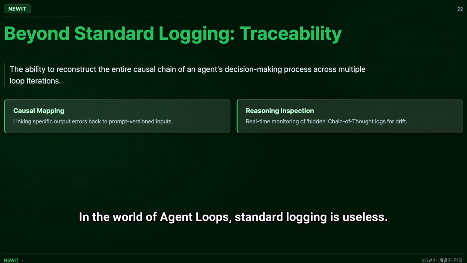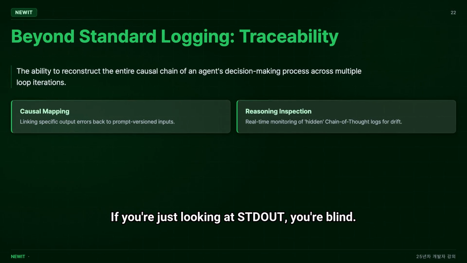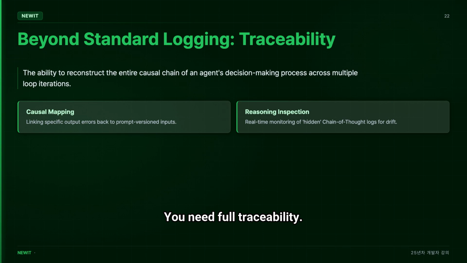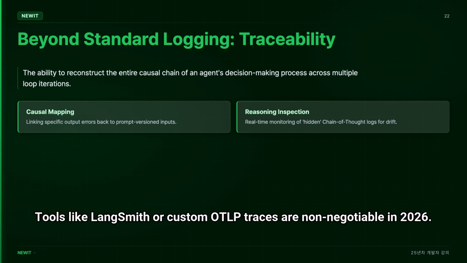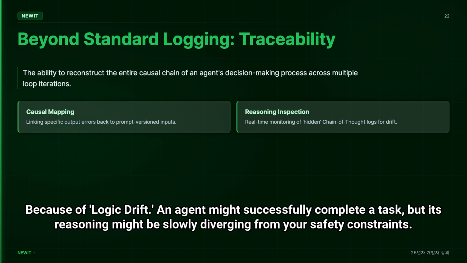In the world of agent loops, standard logging is useless. If you're just looking at stdout, you're blind. You need full traceability. This means tracking every thought, every tool call, and every hallucination back to a specific prompt version. Tools like LangSmith or custom OTLP traces are non-negotiable in 2026.